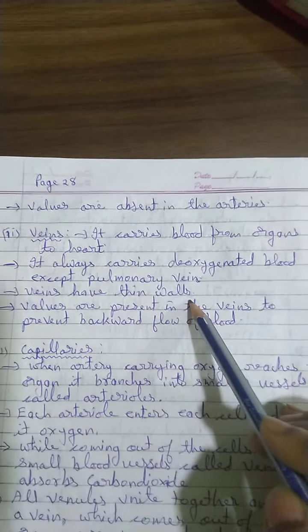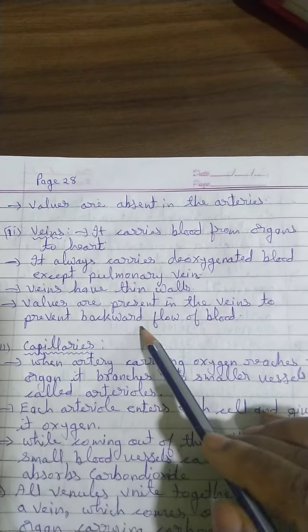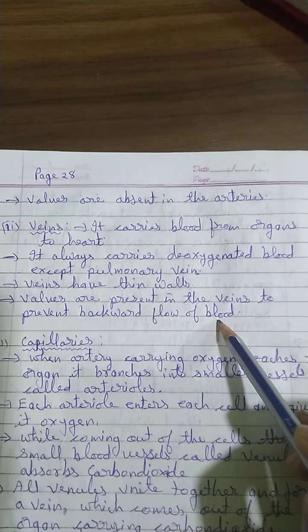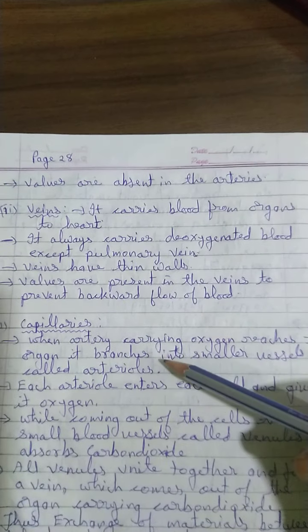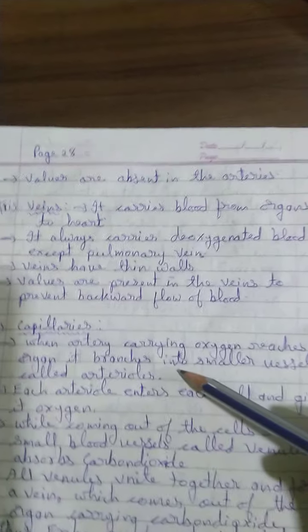Veins have thin walls, and valves are present in the veins to prevent backward flow of blood, as it contains carbon dioxide. The third one is capillaries. Now let us see what capillaries are.